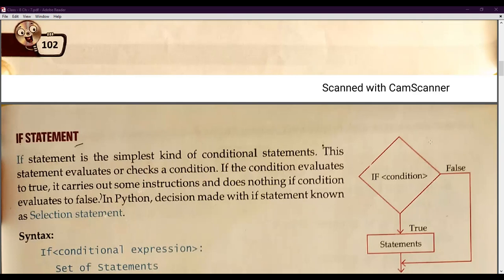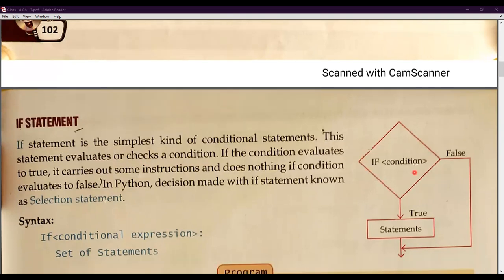As you can see in the flow chart, here we will give our condition. If it is true, then it will run the statement, and if it is false, it will do nothing. Mark my point. If it generates a false result, then it will do nothing. That means it will just terminate the if condition. No alternative is available in the if statement.